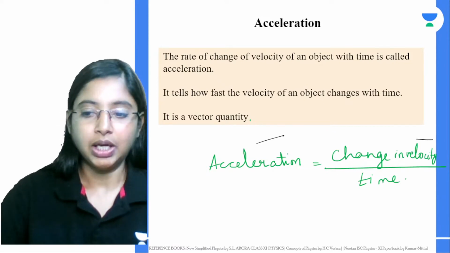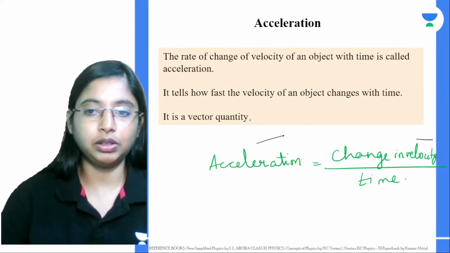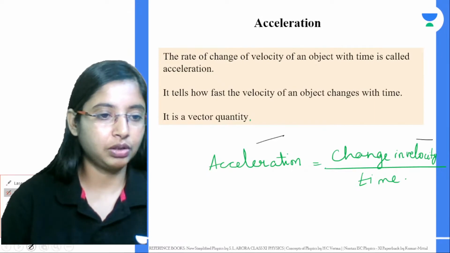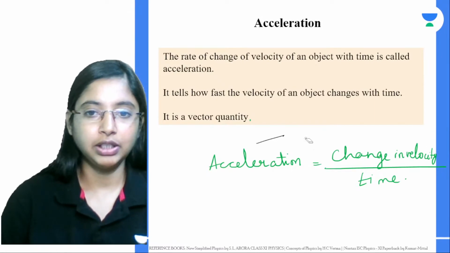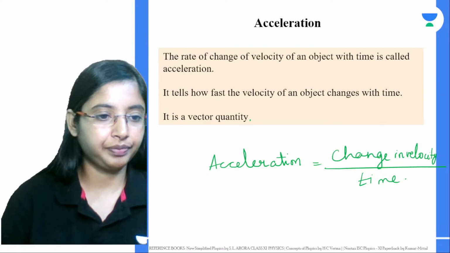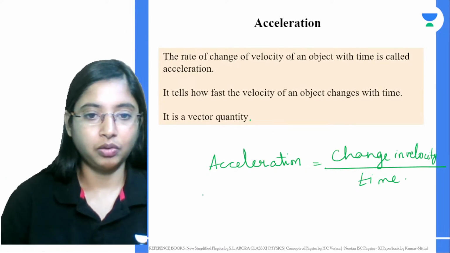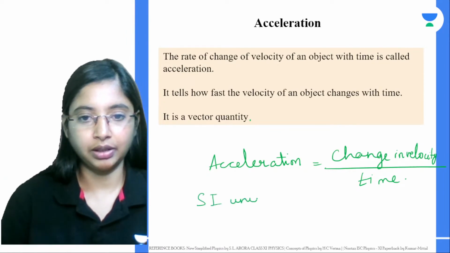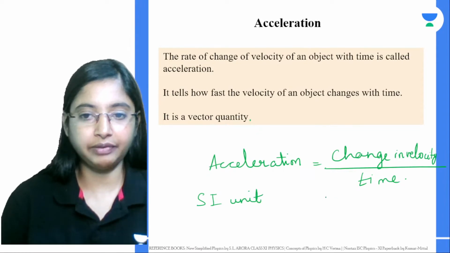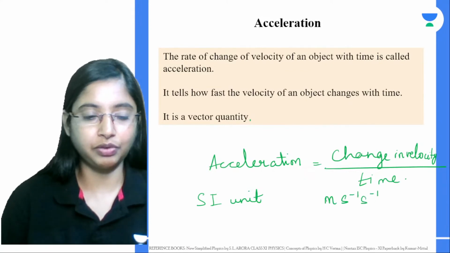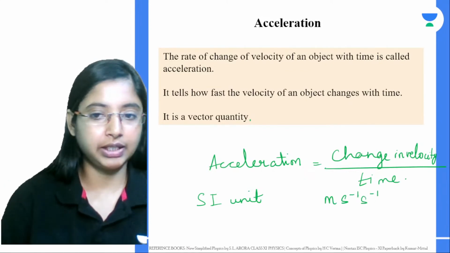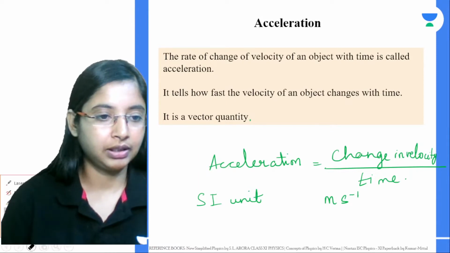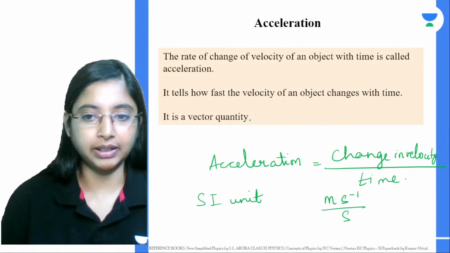Now what is the SI unit of acceleration? Velocity is given by meter second inverse, then divided by time, the second inverse comes again. So acceleration is given as meter per second, per second.